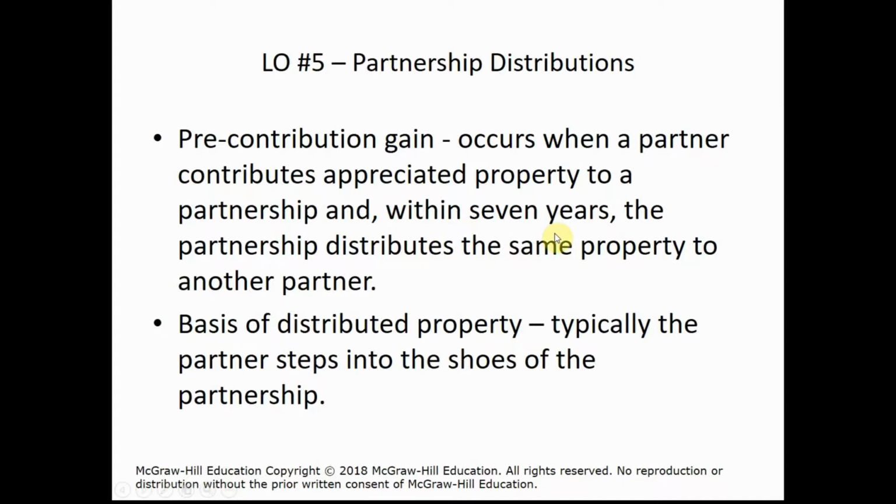Specifically, it's within 7 years. So if, for example, a partner contributes equipment to the partnership, and then within 7 years that equipment is distributed to another partner, then the contributing partner will have to pay taxes on that deferred gain, that is to say the amount of fair market value over the basis at the time of contribution.